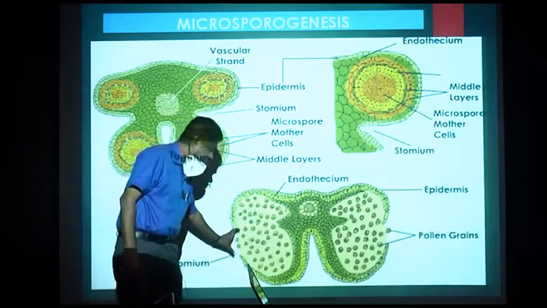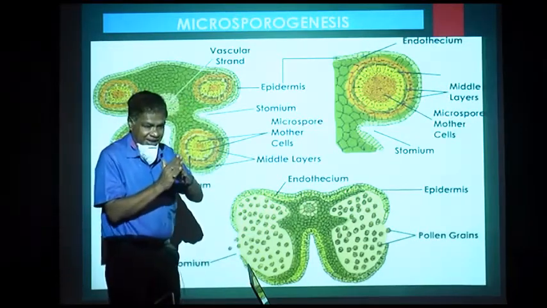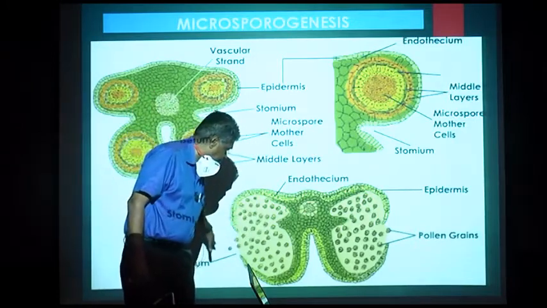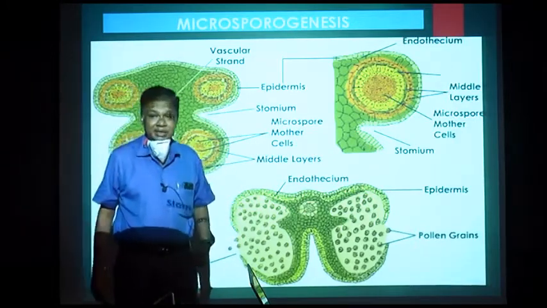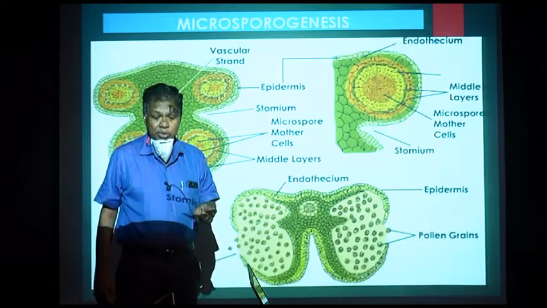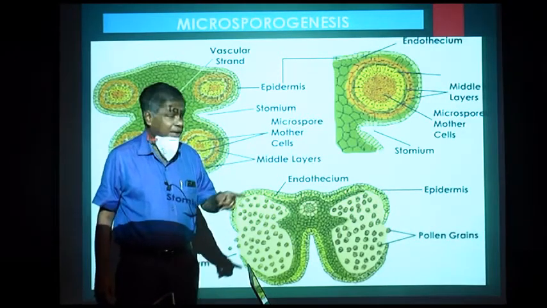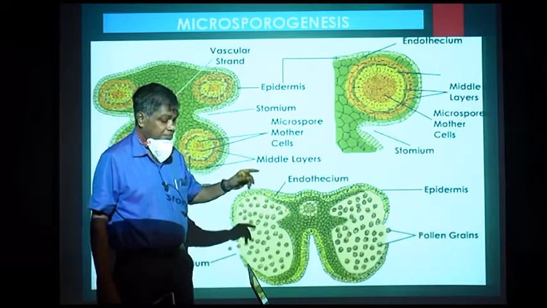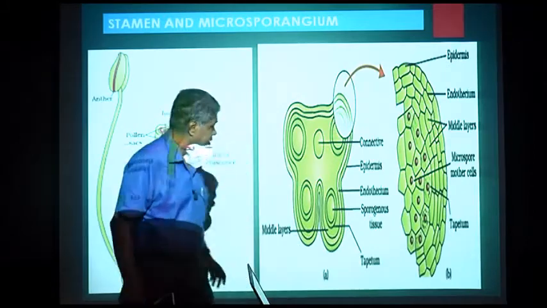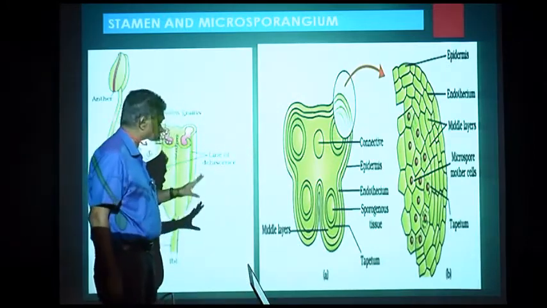Now at this stomium the anther ruptures and the microspores are liberated. Remember what is the term I am using? Microspores. Now earlier I called it microspore mother cell. Now I am calling it microspore.